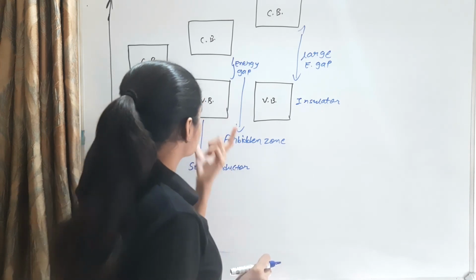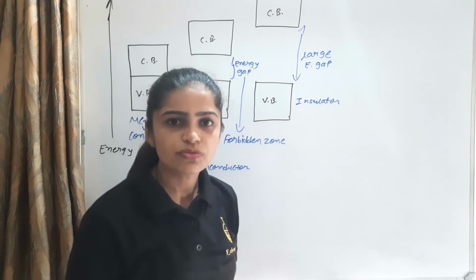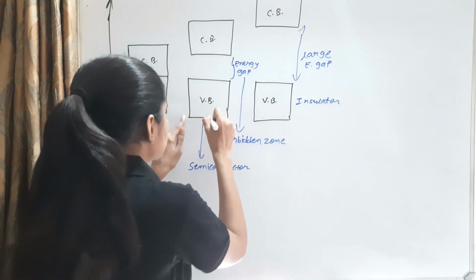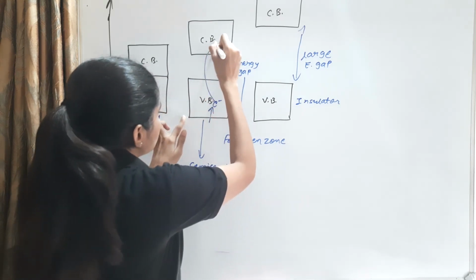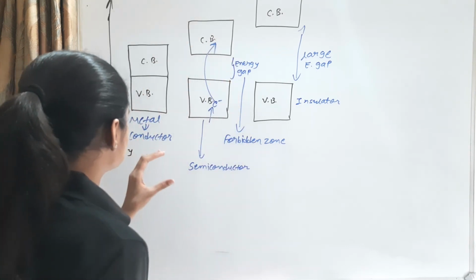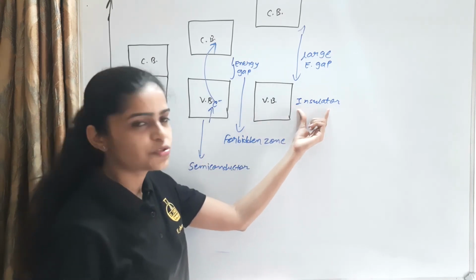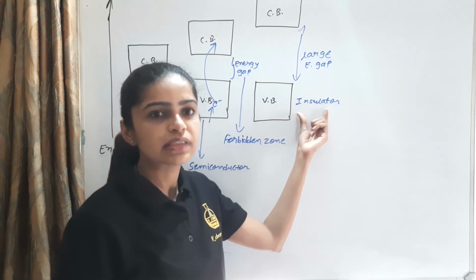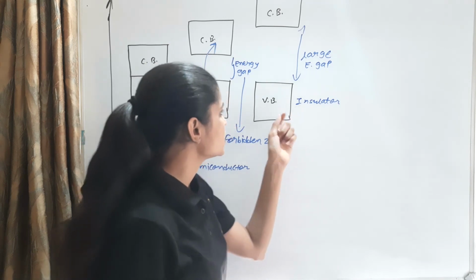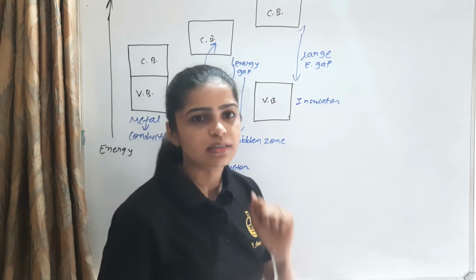When semiconductors are heated, their conductivity increases because the electrons gain thermal energy and easily move towards the conductance band. So conductivity is high in the conductor, then the semiconductor, and then the insulator. Insulator conductivity is very low because of the large energy gap between the valence band and conductance band.